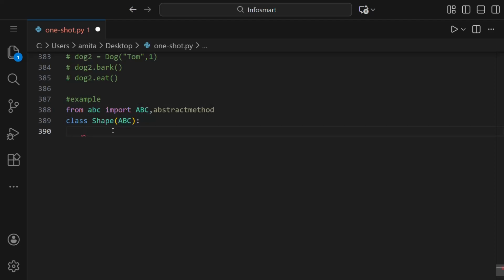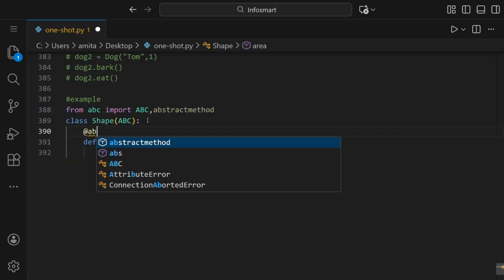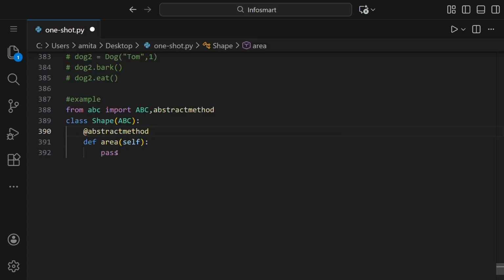Okay, so here we are going to make a function area. We have written def, then the name of the function, then we'll write self, and inside this we'll just write pass. So no information is given, we just have made this area function. Pass means that just this function is made, but no information has been written by us, or it is not defined by us what exactly the work it has to do. To make it an abstract method, here we need to write @abstractmethod like this. So this is abstraction.